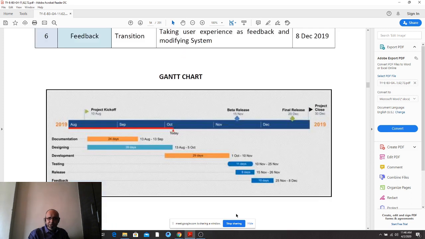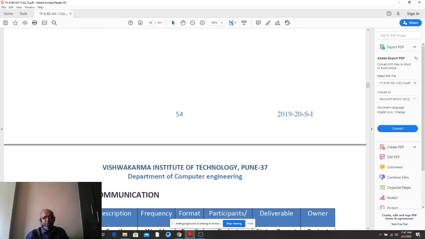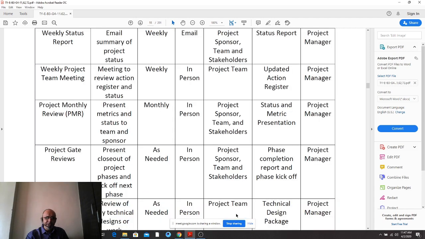So Gantt chart has to be prepared. Automated kind of help is available. You can use Excel also. You can prepare an activity chart also, right? So do the Gantt chart.